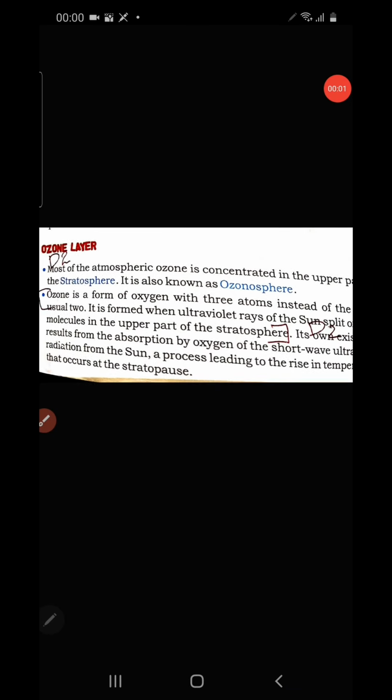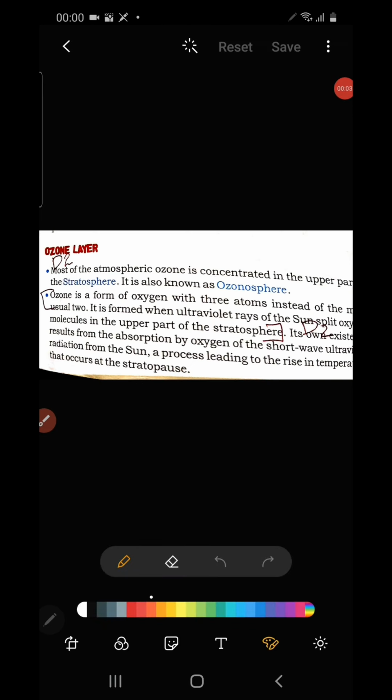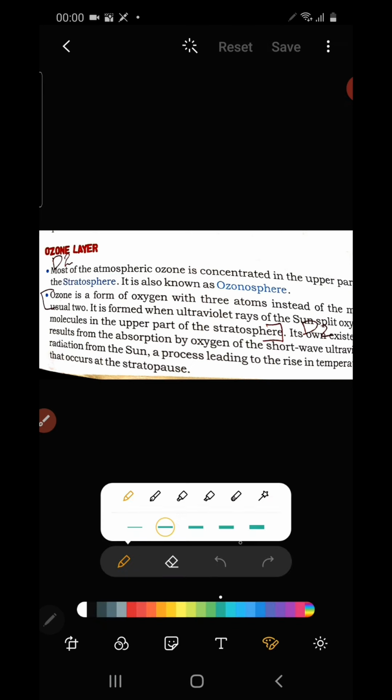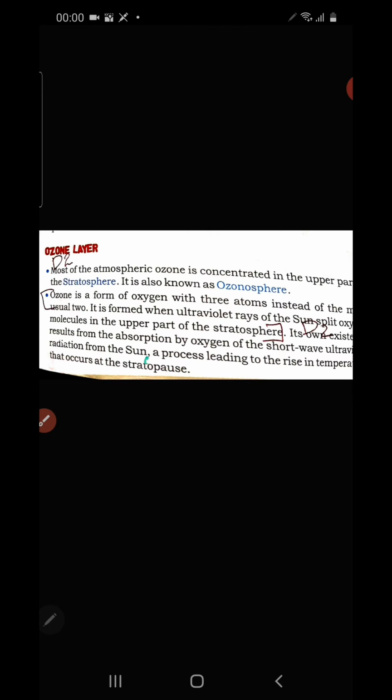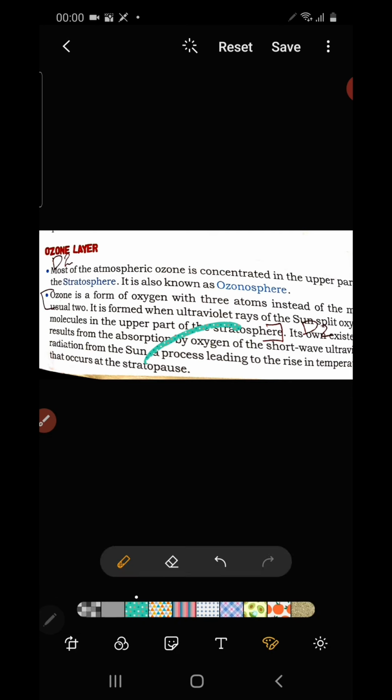Children, let us start discussing the ozone layer. The ozone layer is found in the second layer of the atmosphere, that is stratosphere. You know that the first layer is the troposphere and the second layer is the stratosphere. So the ozone layer is found in the upper layer of the stratosphere.